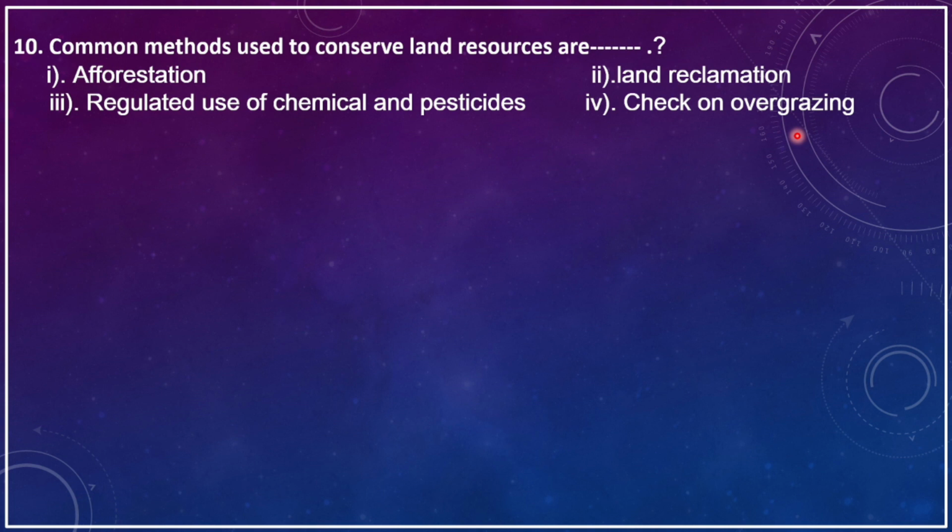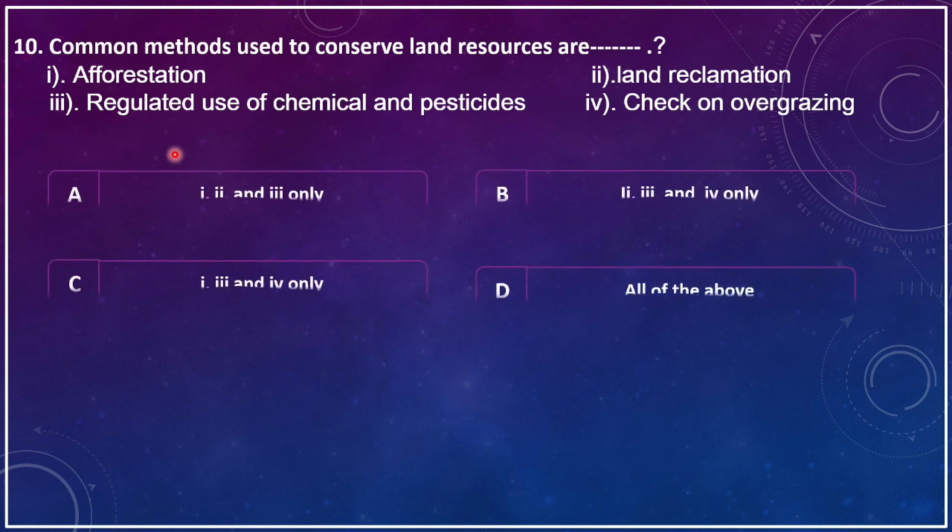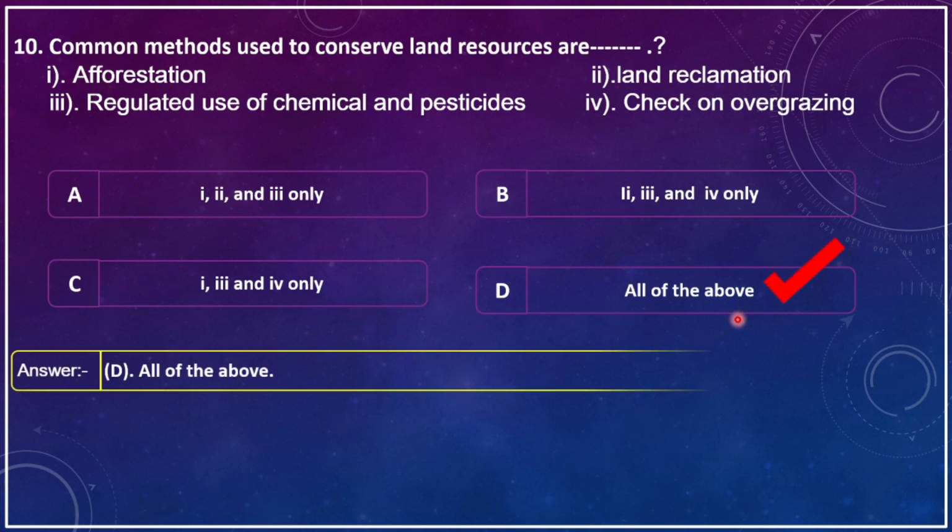Common methods used to conserve land resource are dash. 1. Afforestation, 2. Land reclamation, 3. Regulated use of chemical and pesticides, 4. Check and overgrazing. Option A. 1, 2 and 3 are correct. B. 2, 3 and 4 only correct. C. 1, 3 and 4 only correct. D. All of the above. The correct answer is D.